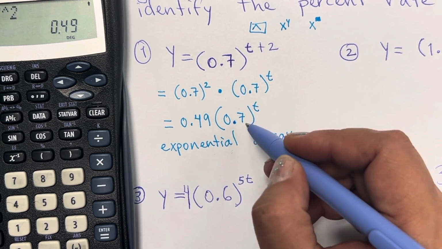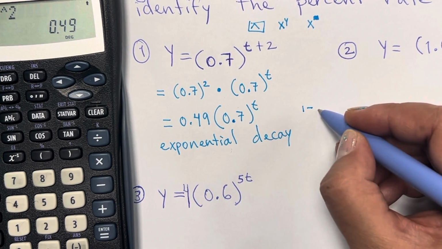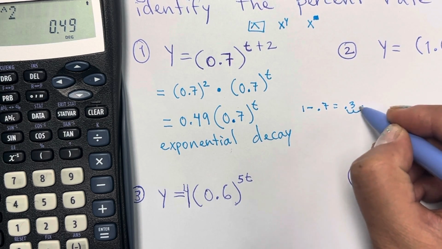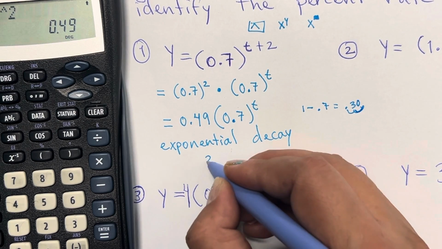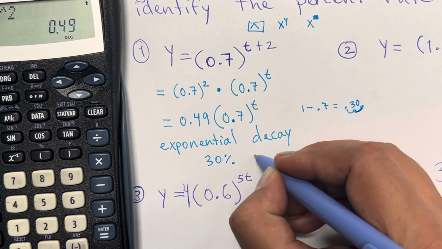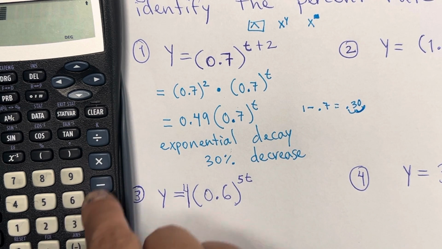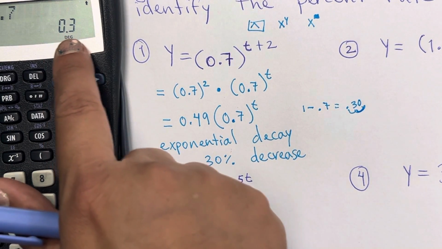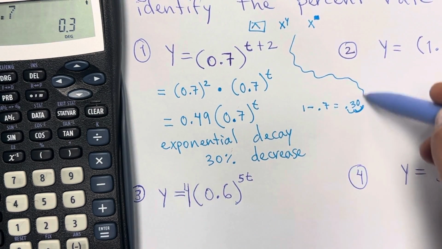What you need to do is subtract 1 minus whatever you have in there, which is 0.7, and that's 0.3. You move the decimal space 2 times, and so it's going to be a 30% decrease. Or you can use your calculator. 1 minus 0.7, it's 0.3. Move it twice, it's 30%. Okay, 30% decrease. So that's for number 1.